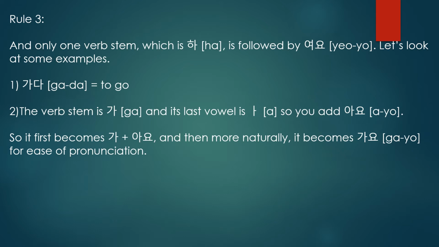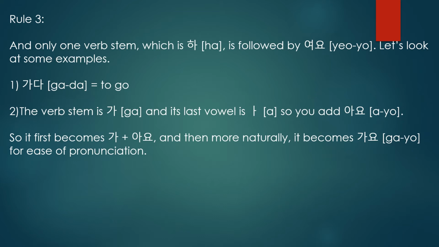Both are correct. So gada: omit this da, the remaining is the verb stem ga. The verb stem is ending with a, so it follows rule 1, and you add ayo.